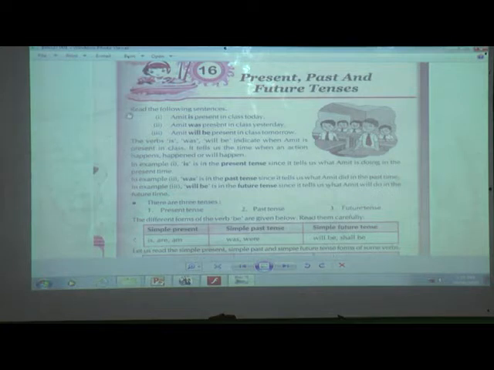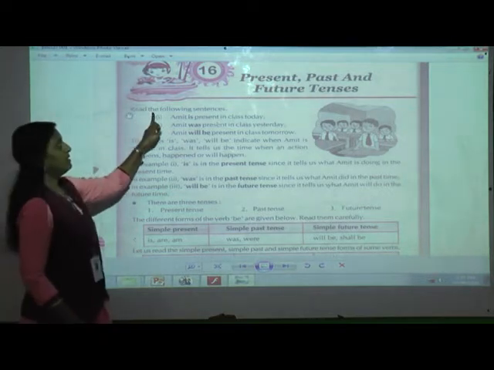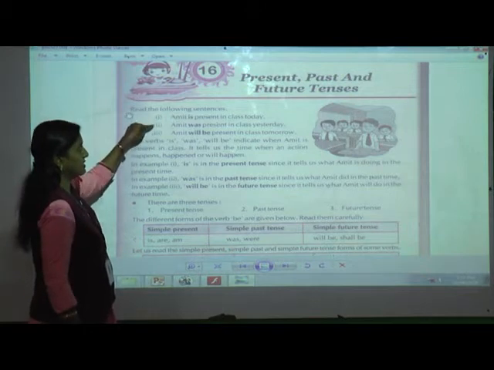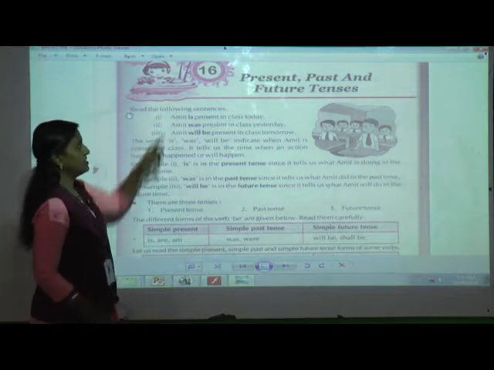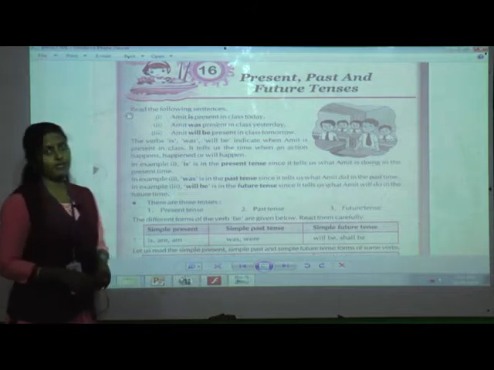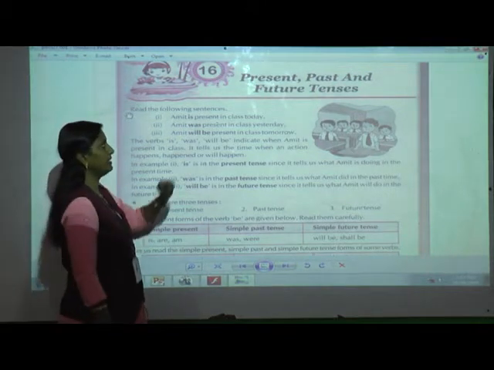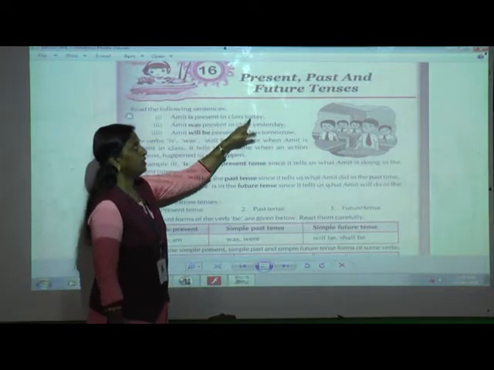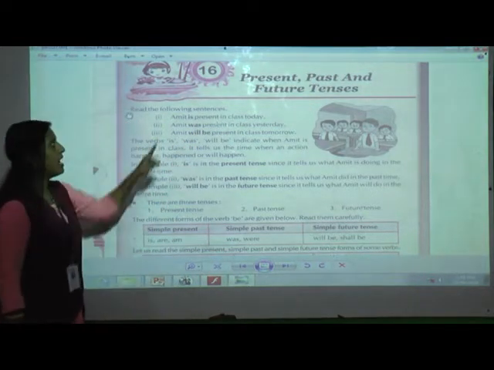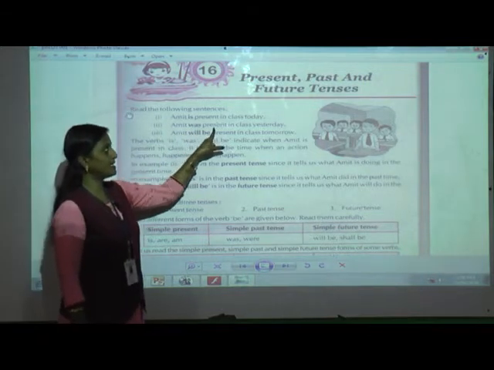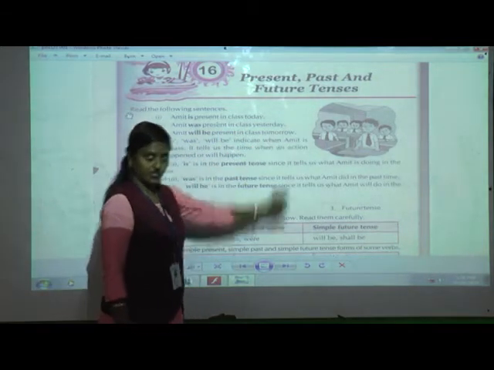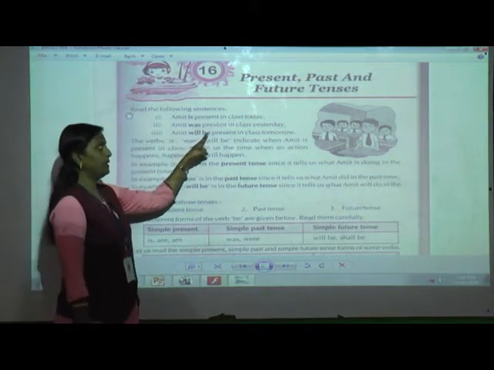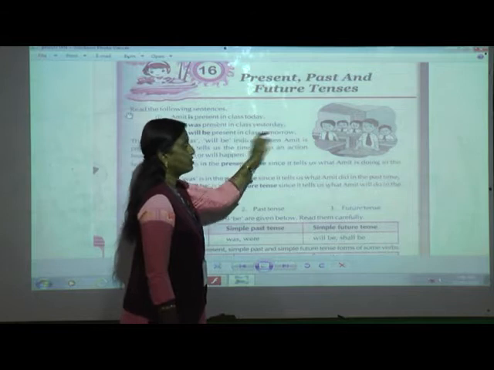Now read the following sentences. Here you can see, students, three sentences are given. First is, Amit is present in class today. Next sentence, Amit was present in class yesterday. What is our third sentence? Amit will be present in class tomorrow.